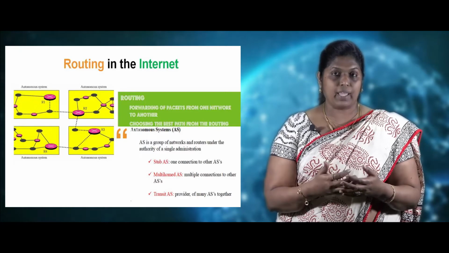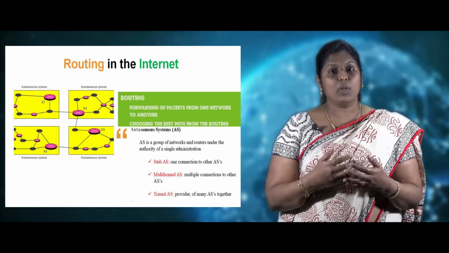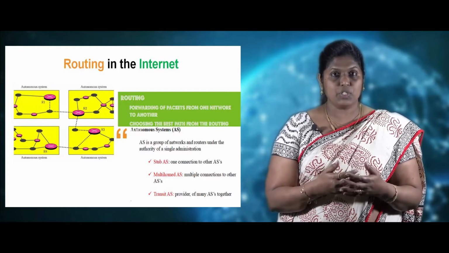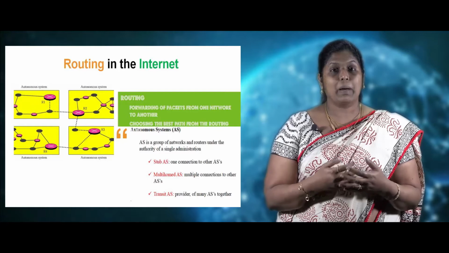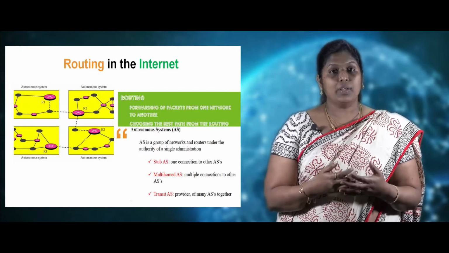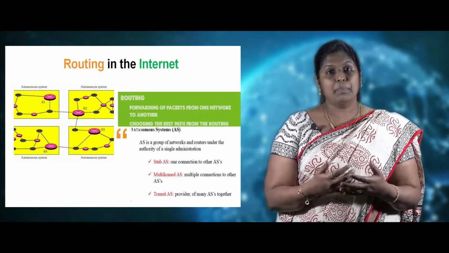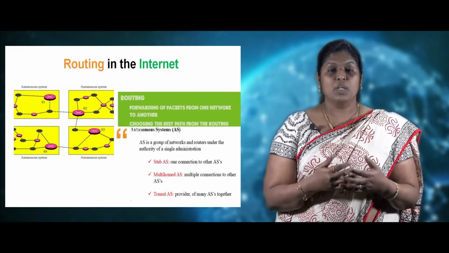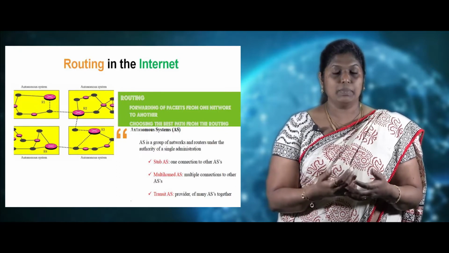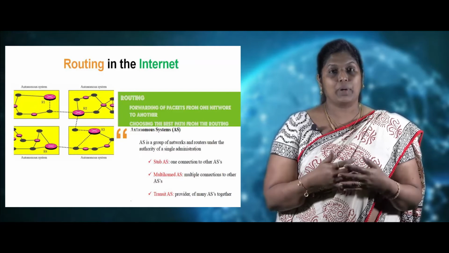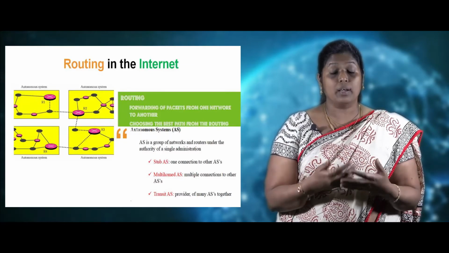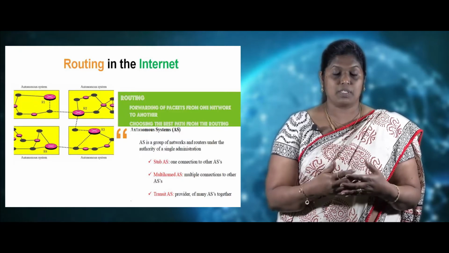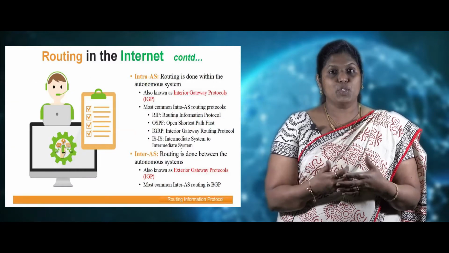One is a stub AS, wherein there is only one connection established to other autonomous systems. The second one is the multihomed AS, where there are multiple connections established to other autonomous systems. And the third category is a transit AS, which acts as a provider to many other autonomous systems. Now we'll look into the two levels of routing.